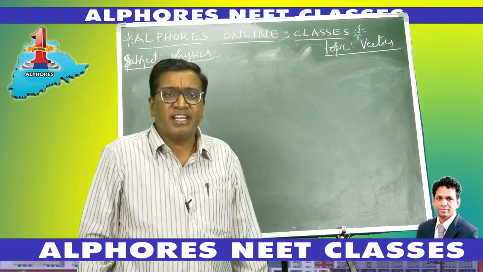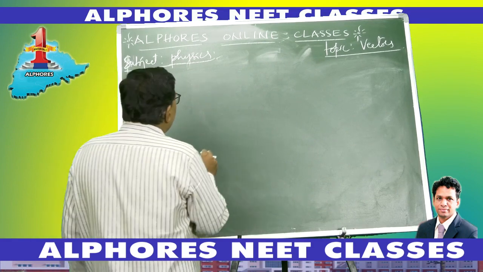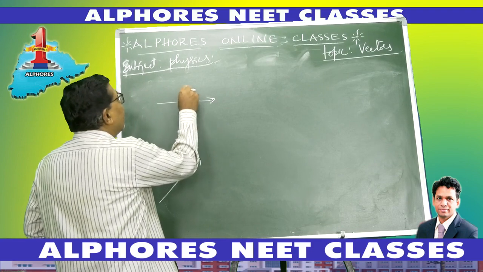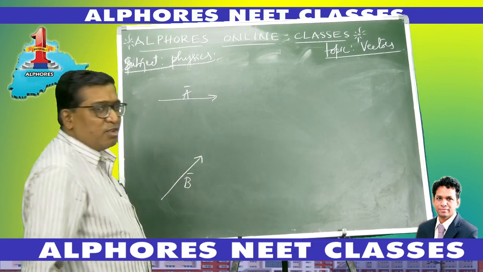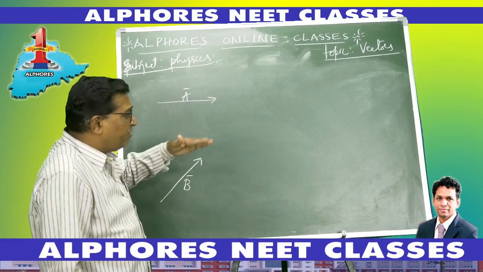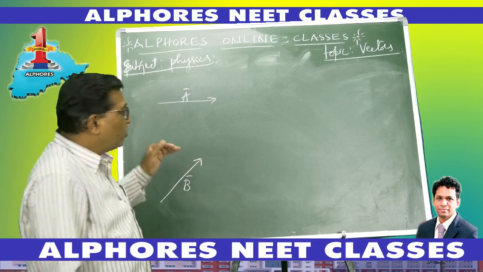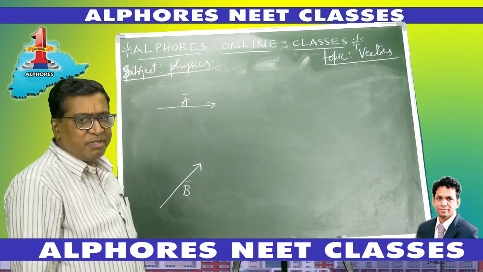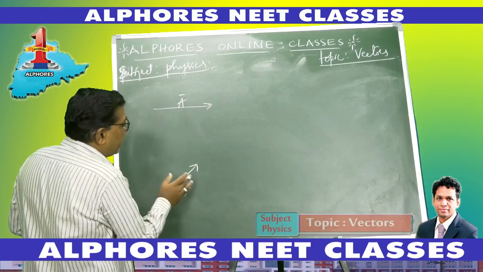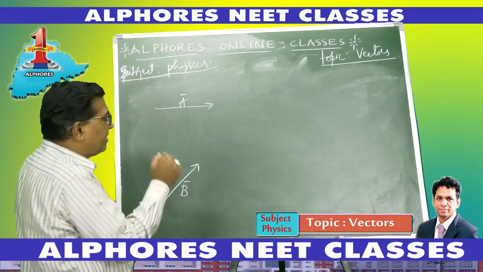Second point. How do you consider the angle between vectors? Suppose there are two vectors, a vector A bar and another vector B bar. What is the angle between these two, the difference in direction between them? To measure the angle between these two, either of the vectors must be shifted parallel to itself.